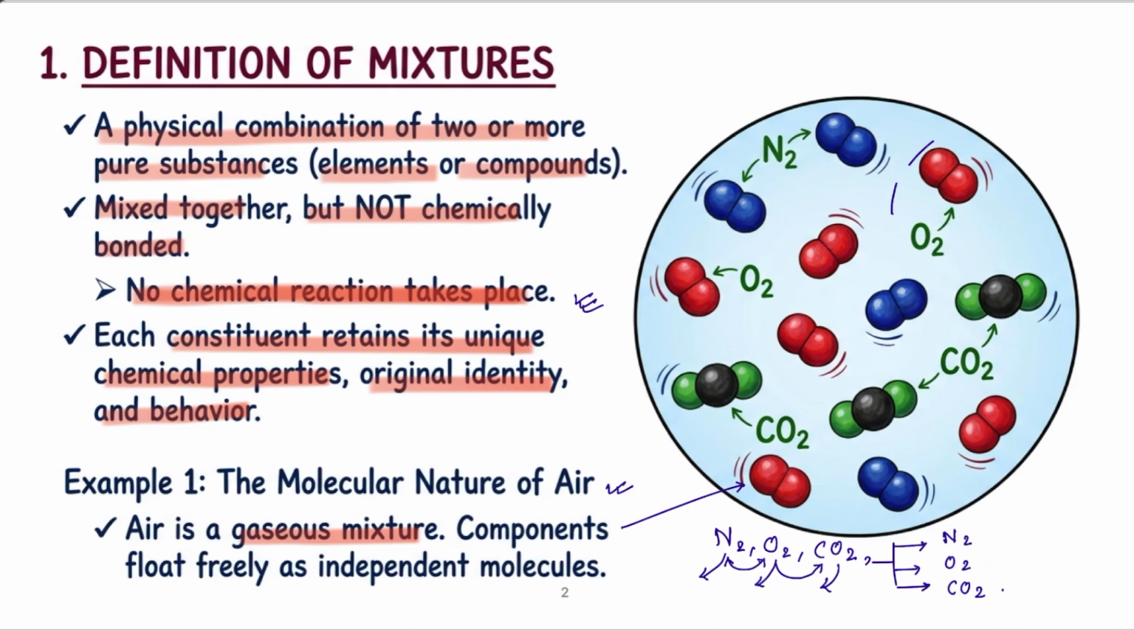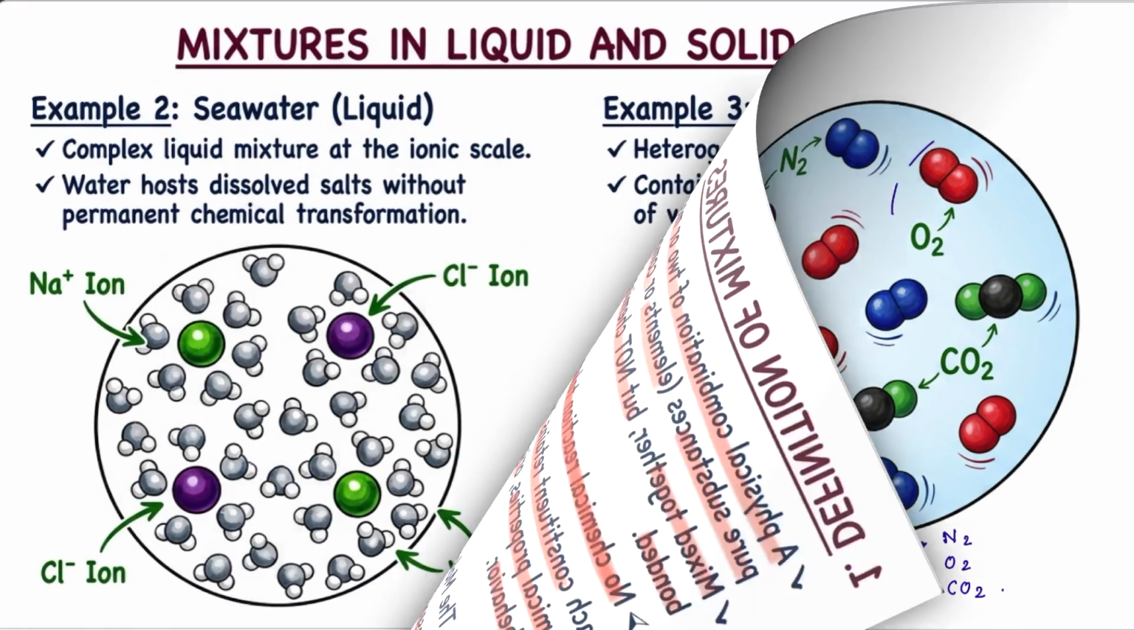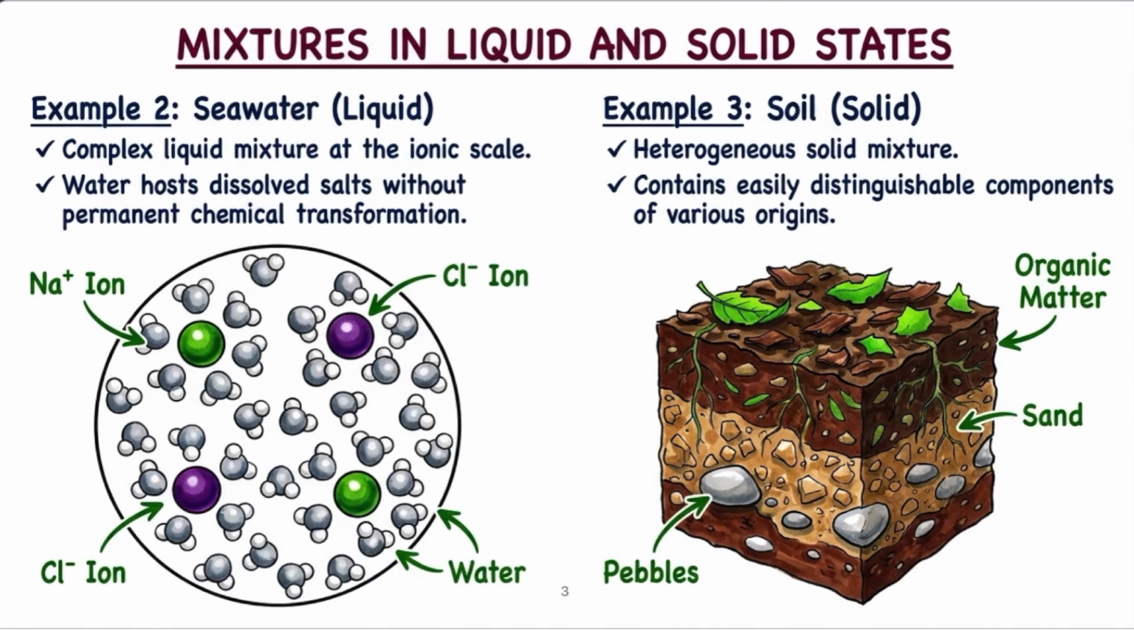Let's try to understand the meaning of a mixture with the help of 2 more examples. Example number 2, seawater, or you can say salt solution. Seawater has sodium chloride dissolved in water. We know that in an aqueous solution of sodium chloride, the sodium ion is surrounded by water molecules, right? And the chloride ion is surrounded by water molecules. So there is no chemical bond formed between the water and sodium ion, and no chemical bond formed between the water and chloride ion.